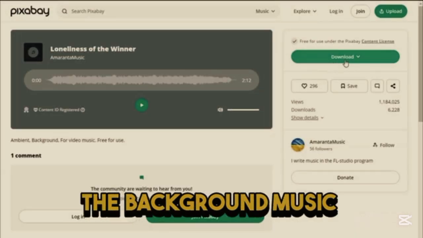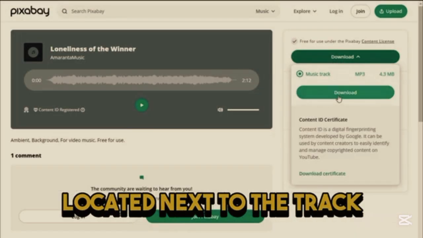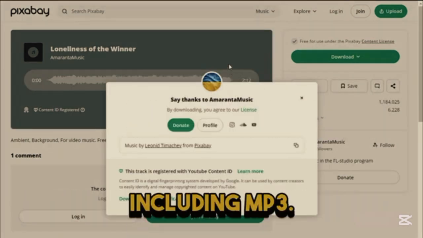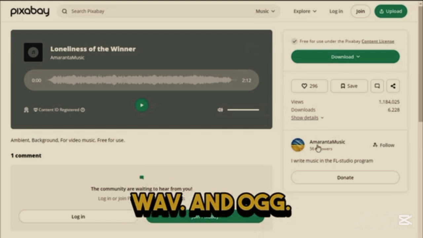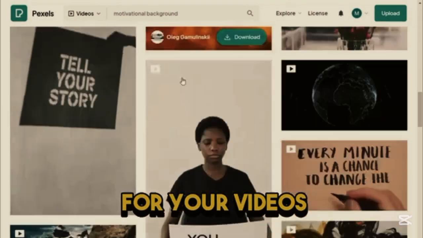Once you've chosen the background music that fits your video, click on the download button located next to the track. Pixabay offers download options in various audio formats, including MP3, WAV, and OGG. You can also use Pixabay or Pixels to find free footage for your videos.